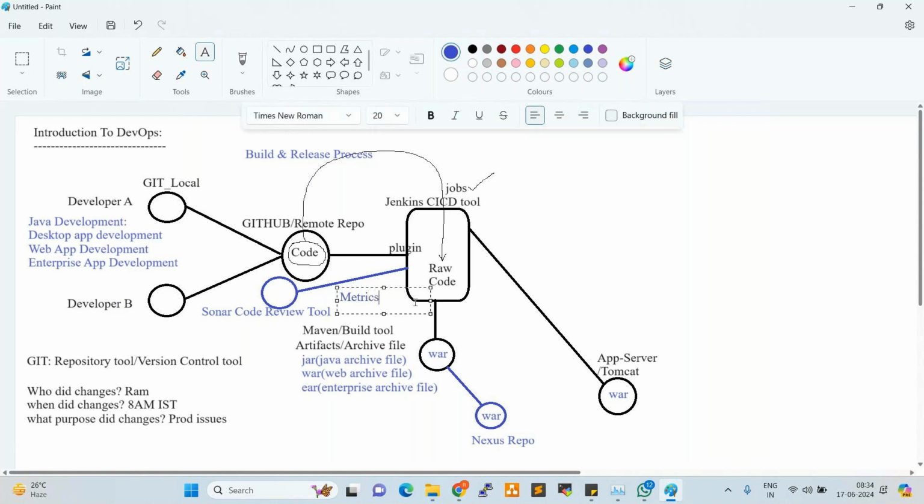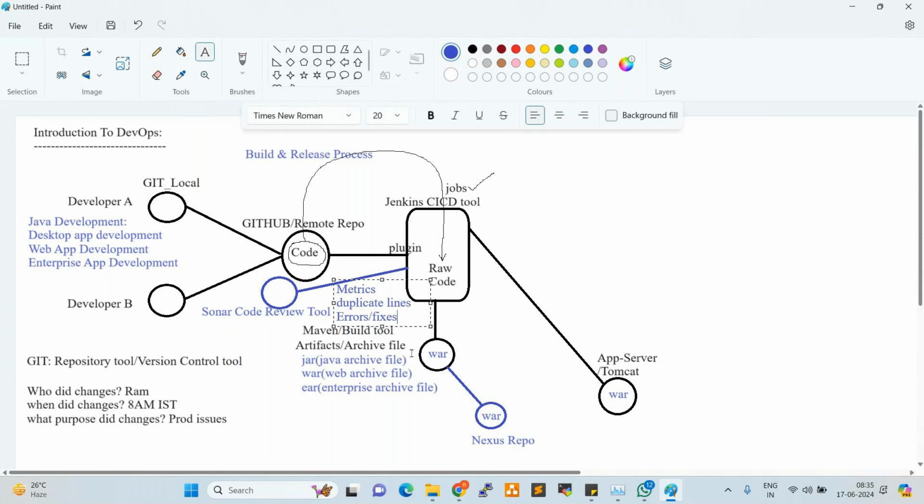So what is a metric? They create some conditions, rules, right? If any duplicate lines, errors, fixes, hot fixes are there, developers always review the code by using Sonar code review.